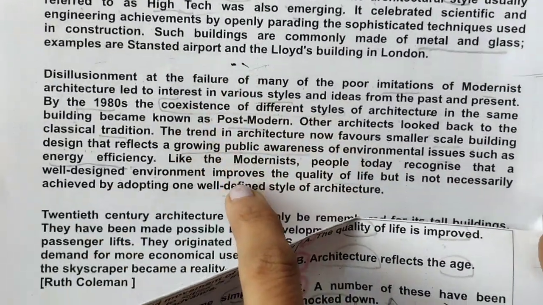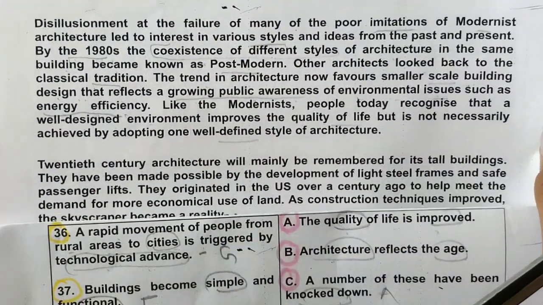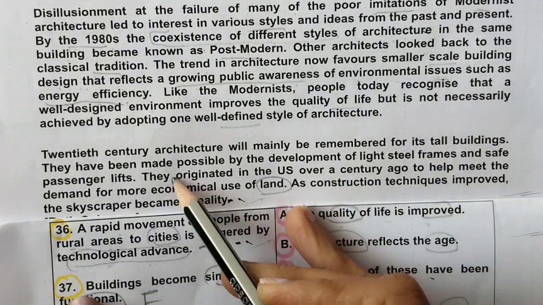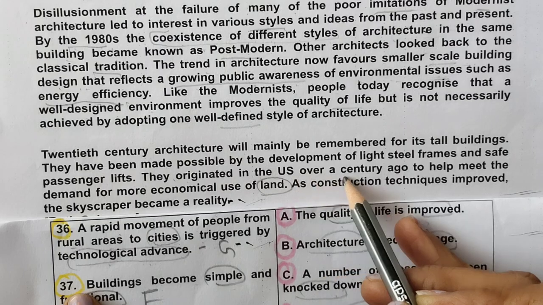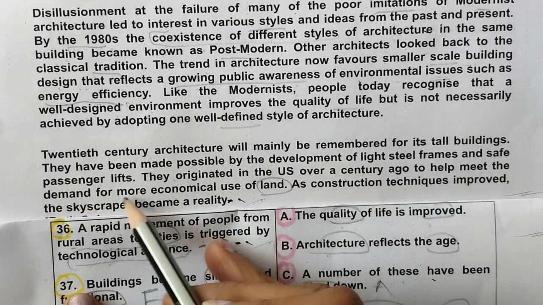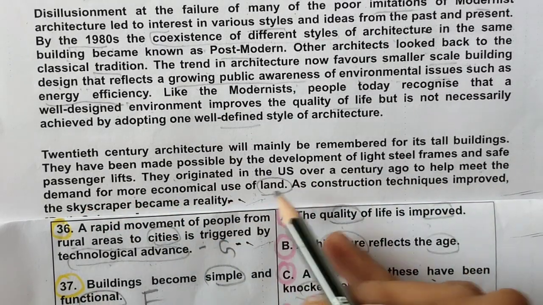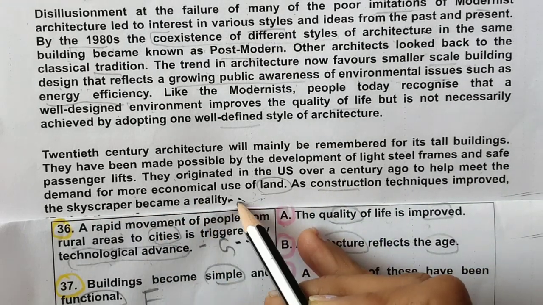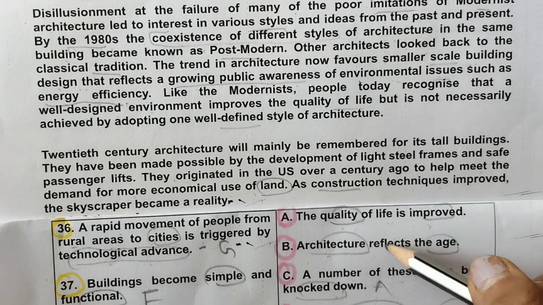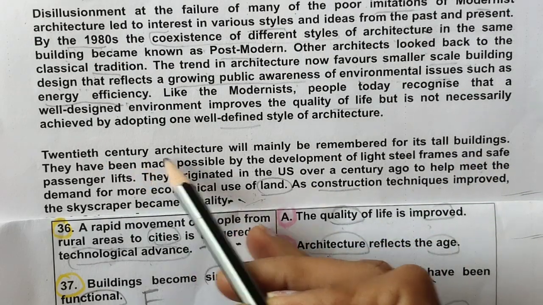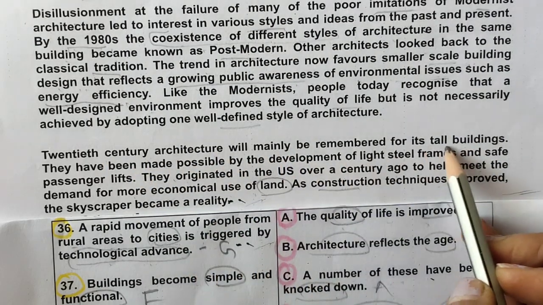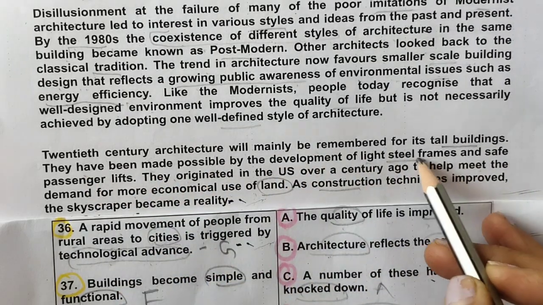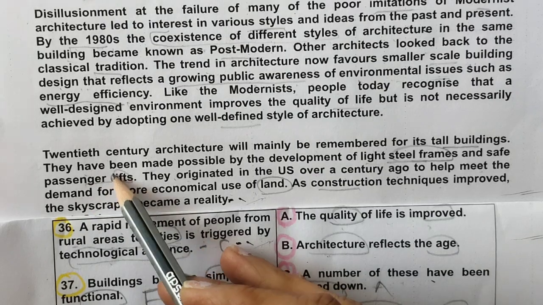I have read it. You can also read it. Now in the last paragraph I have got this land word. Okay. They originated in the US over a century ago to help meet the demand for more economical use of land. As construction techniques improved, the skyscraper became a reality. Let's read it. 20th century architecture will mainly be remembered for its tall buildings. They have been made possible by the development of light steel frames and safe passenger lifts.